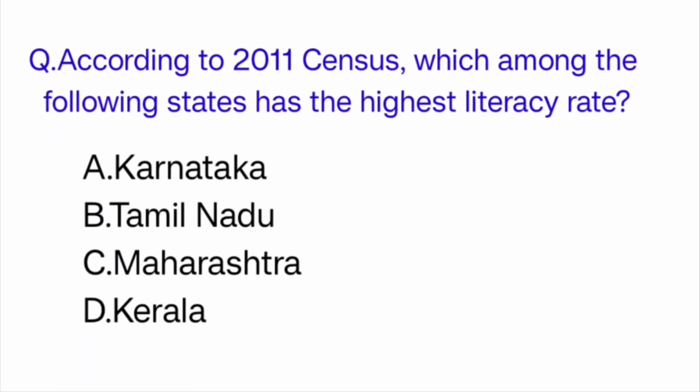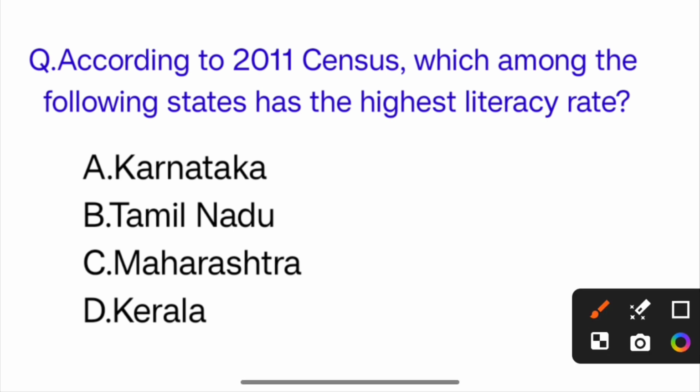According to the 2011 census, which among the following states has the highest literacy rate? So the correct answer is option D, Kerala has the highest literacy rate.